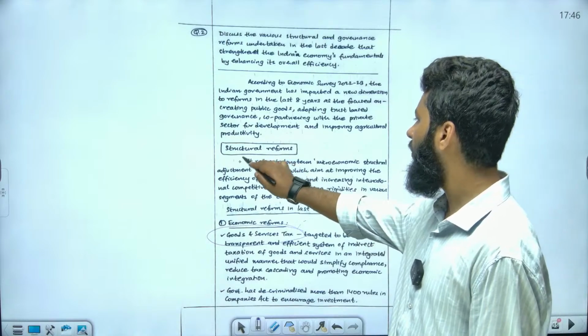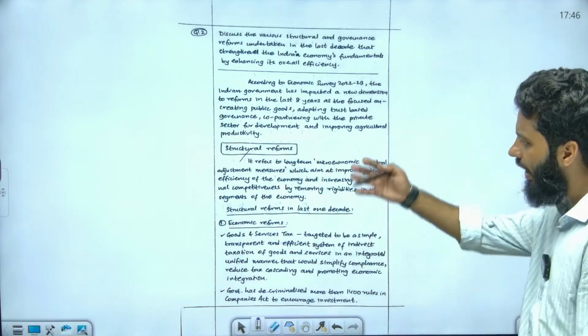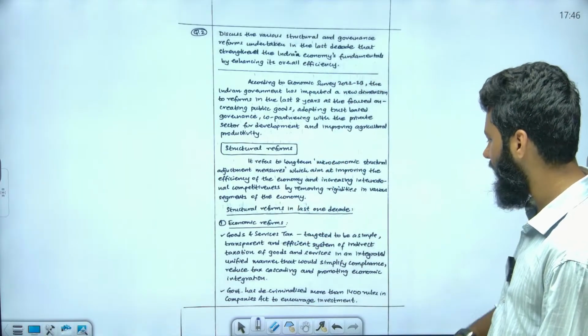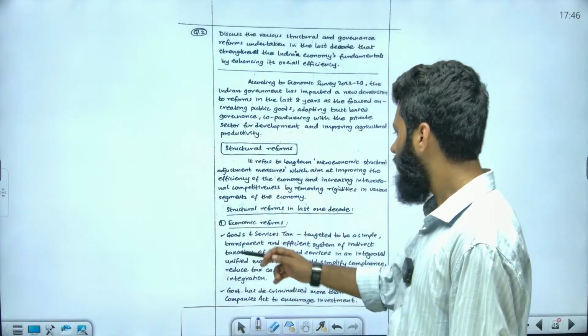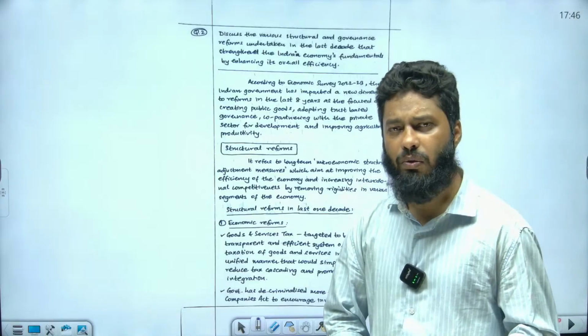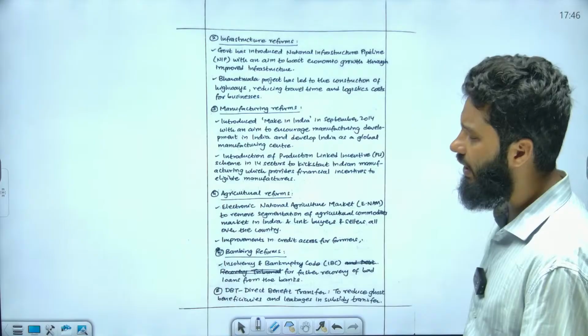So, when we talk about structural reforms, you can use fewer words, but the composition of the answer will remain more or less the same, right? This is how we can write these answers. So structural reform, for example, I will be sharing all these files in the group. You can refer to the content, and then if any doubt is there, we can have a discussion.